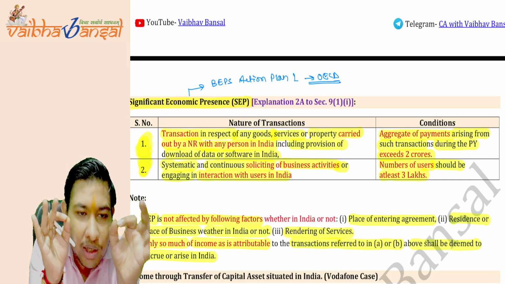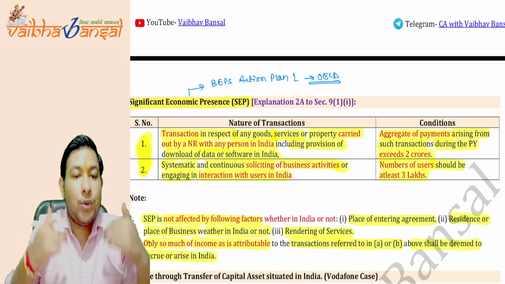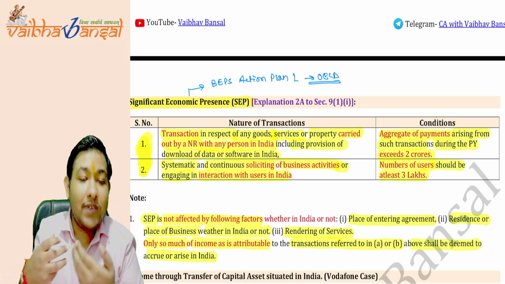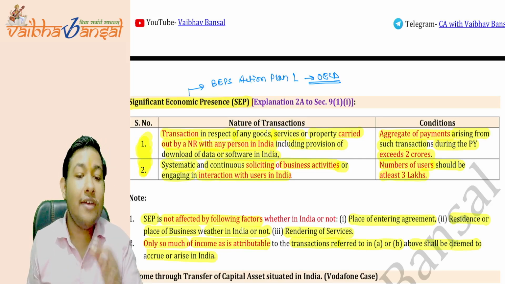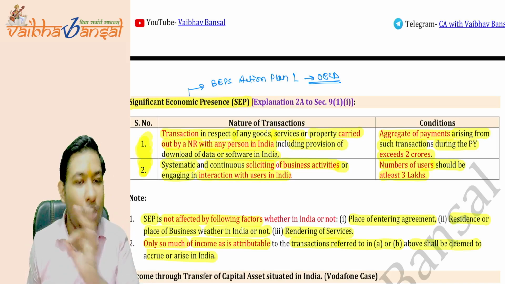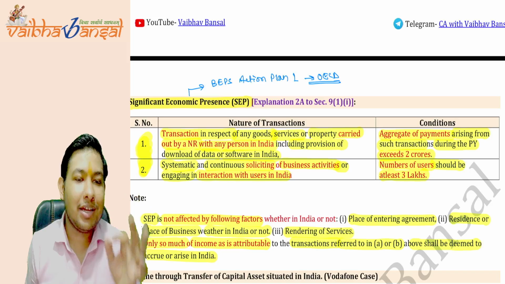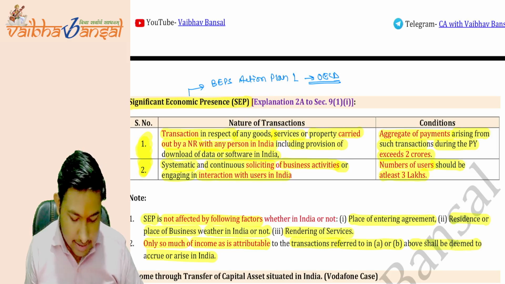No. Only the income which is attributable to India, which is given by Indian residents to that non-resident, will be taxed in India. Is this point clear? Not all the income, but only the income which is attributable to India.